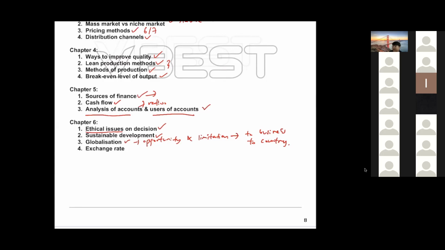So two perspectives, different points. You get it, right? What can be the limitation to business? The trade barriers, the tax, the quota. Trade barriers, tariffs, all that. You have to pay tax, which affects your profit, and the barrier also.